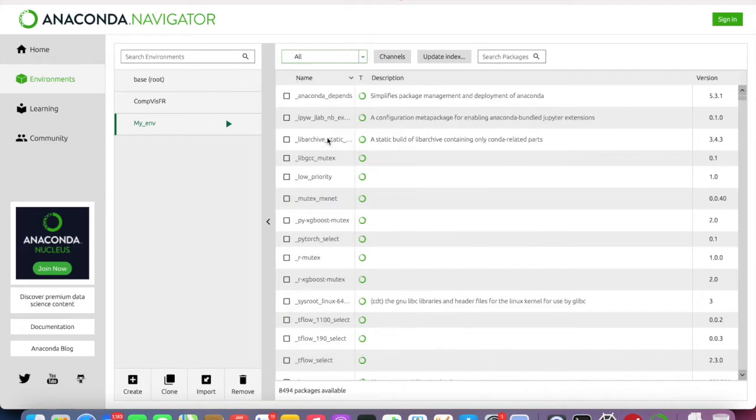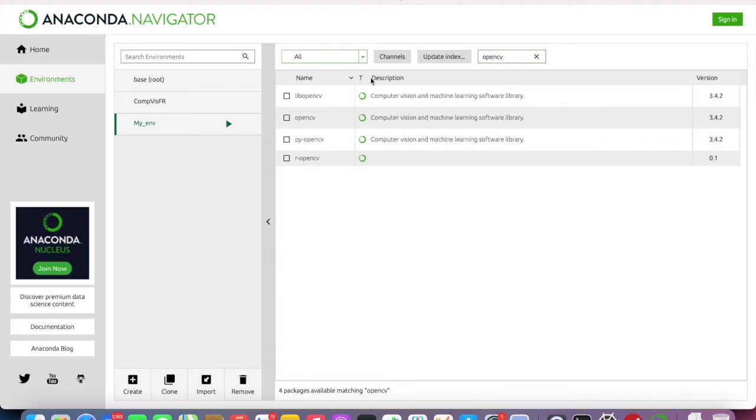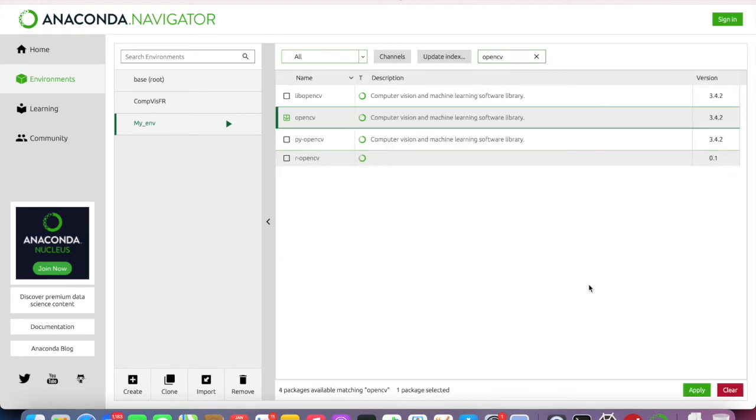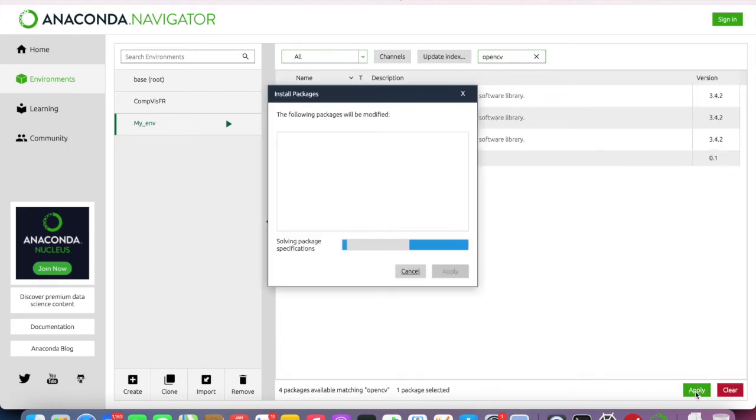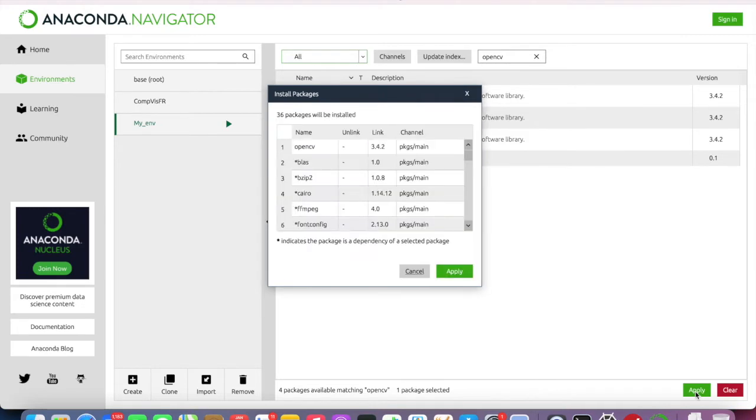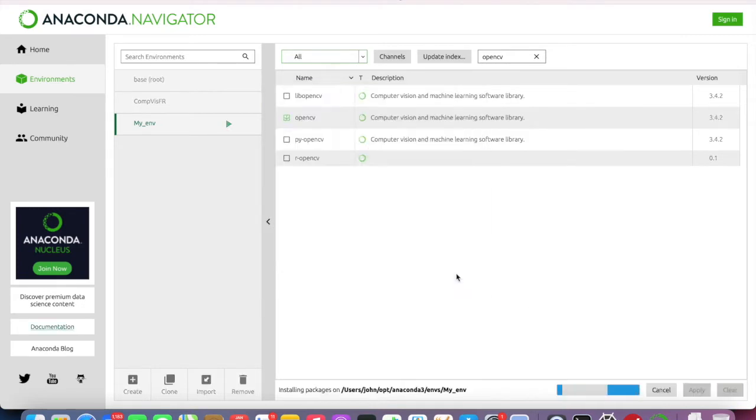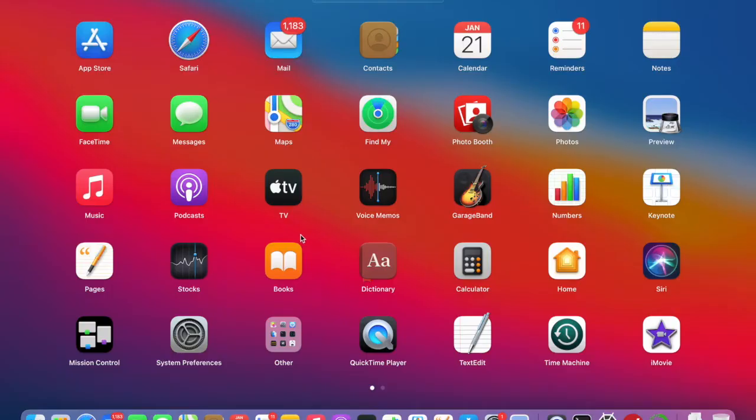Next, click on the Update Index button. Search for OpenCV, click on OpenCV and apply. Then apply again. OpenCV is now installed. Now let's install face recognition.